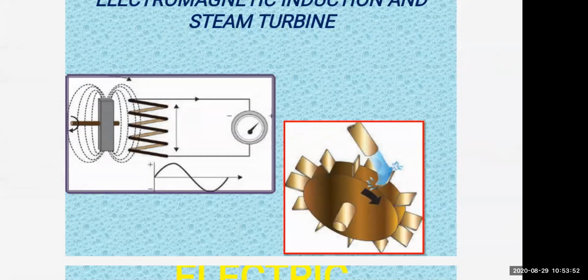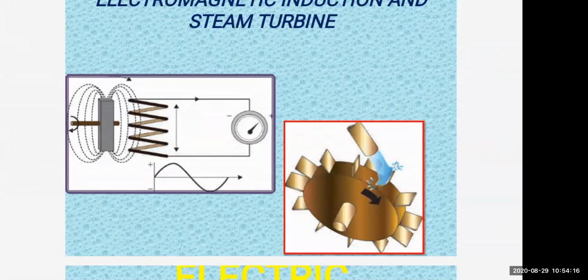So such large generators are used where? In commercial power generation plants. That means what? In industries and factories. So they use big turbines to rotate the magnet in the generator. As, in the steam turbine, you can see there are blades. Wheel is shown, a shaft is shown there. Nozzle is there. High velocity steam is applied through the nozzle.